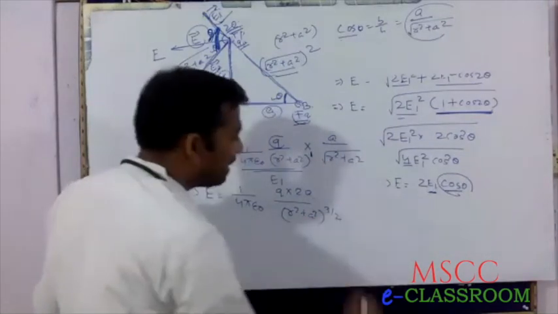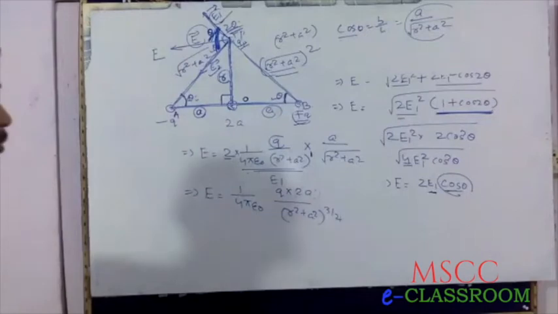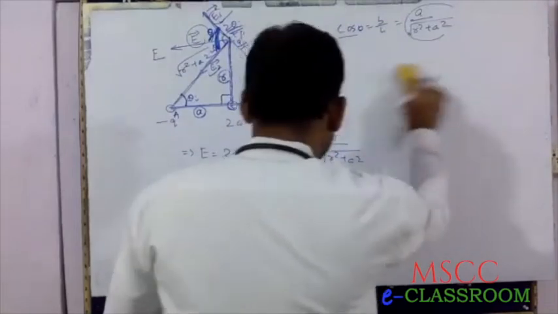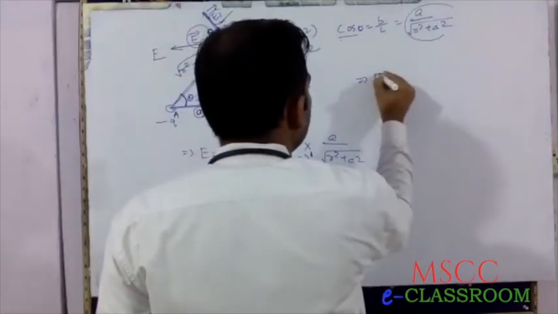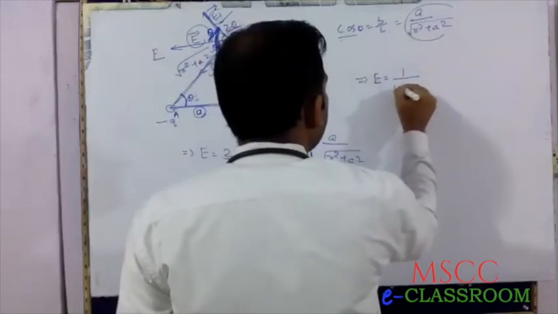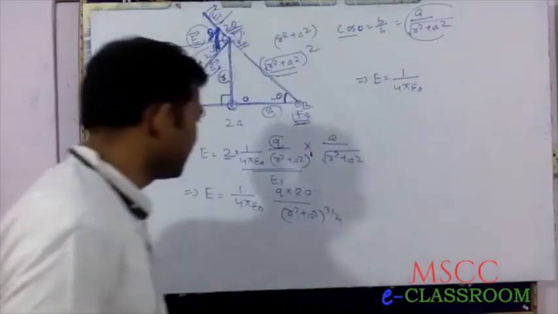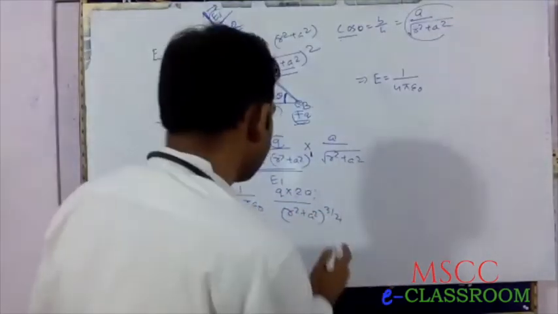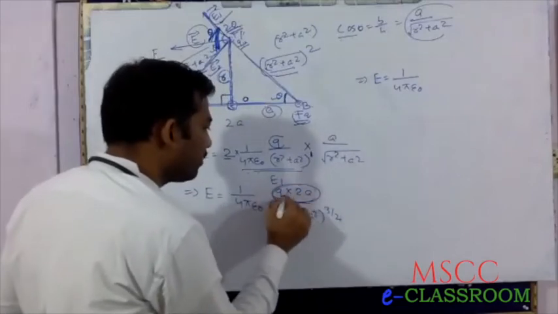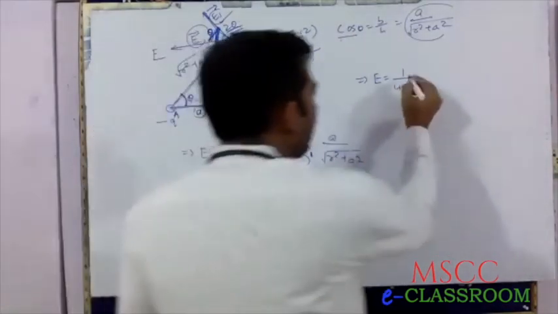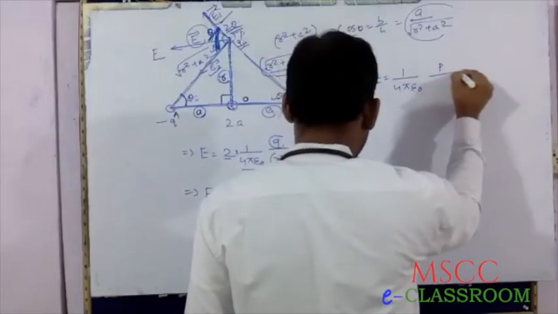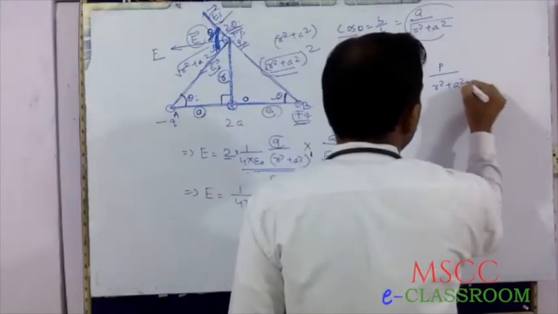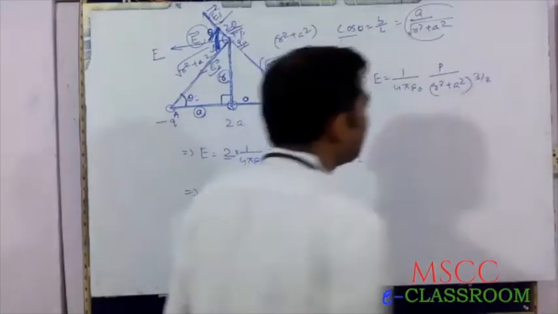So E equals 1 by 4 pi epsilon naught, q into 2a, the electric dipole moment P, by r square plus a square power 3 by 2.